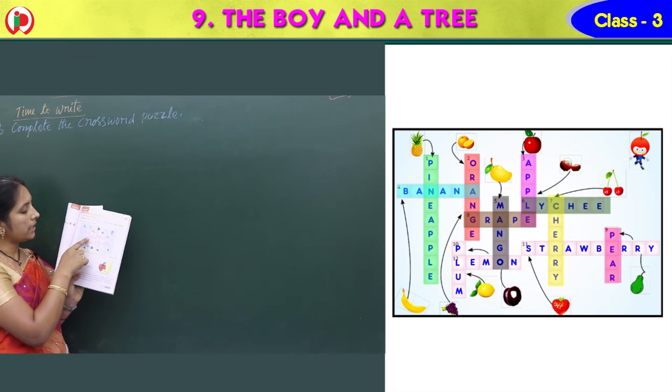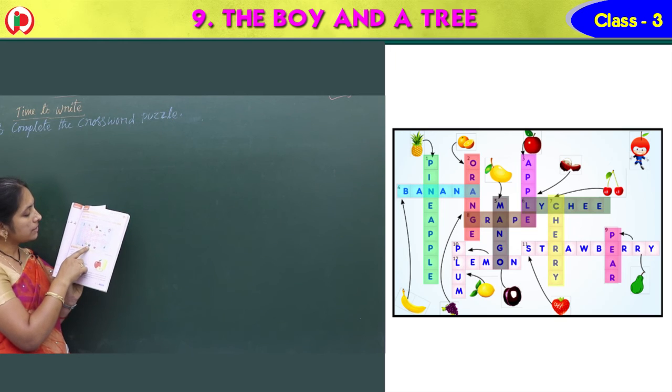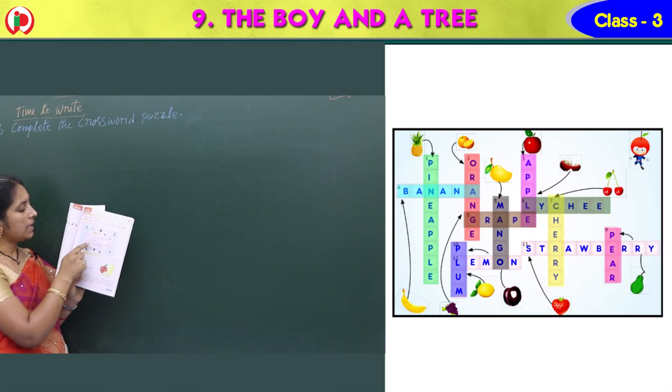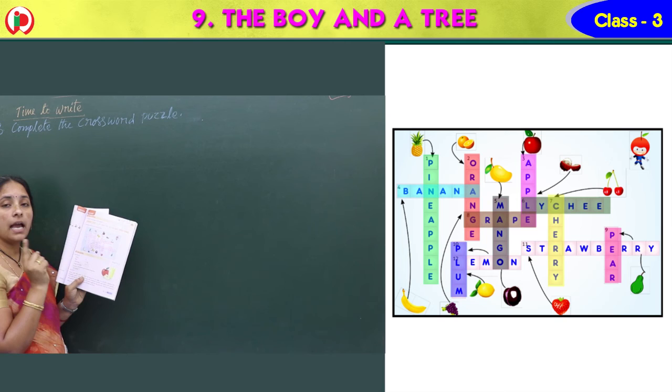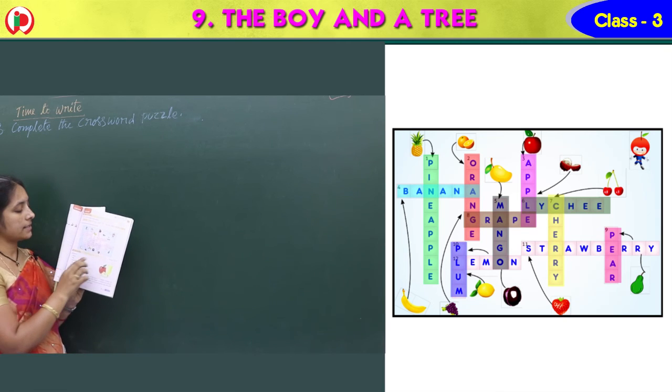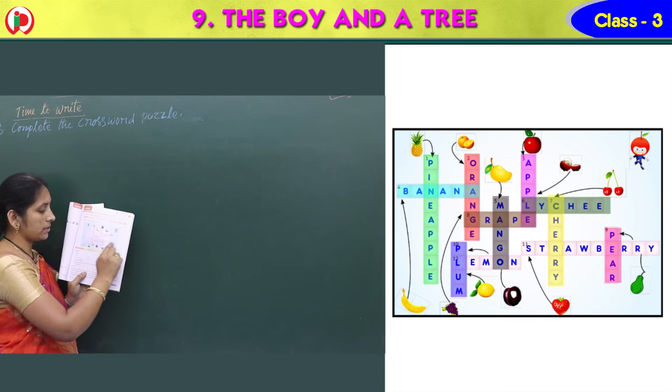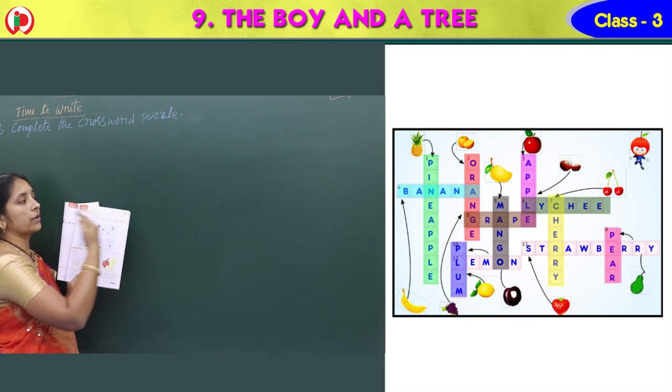10th one also again down. This is 10th one. So here also we have 10th one. What is this fruit? Can you find this fruit? Plum. That is 10th one. And 11th one again across like this.